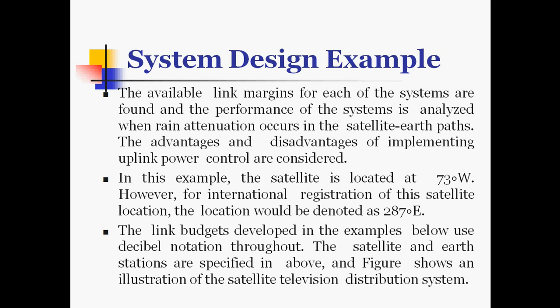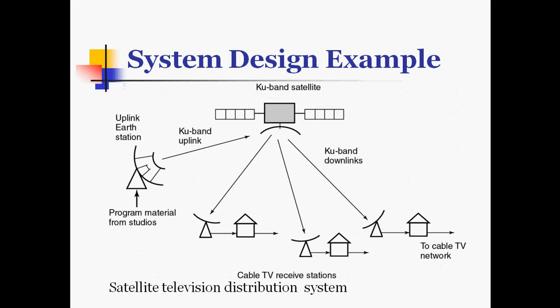In this example, the satellite is located at 73 degrees west. However, for international registrations of this satellite location, the location would be denoted as 287 degrees eastward. The link budgets developed in the examples below use decimal notation throughout, and the satellite and earth stations are specified here in the figure, as shown, in the satellite television distribution system.